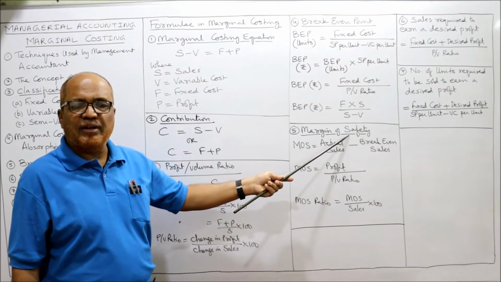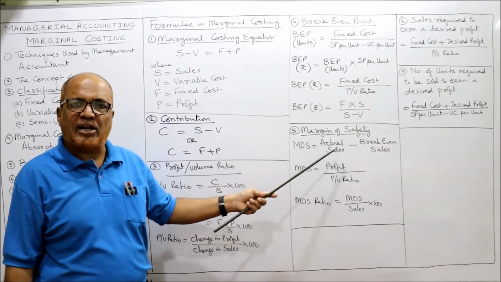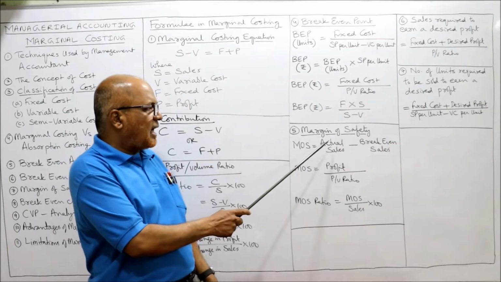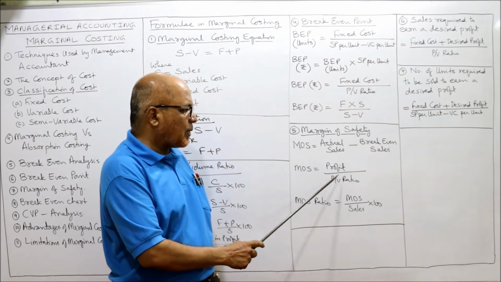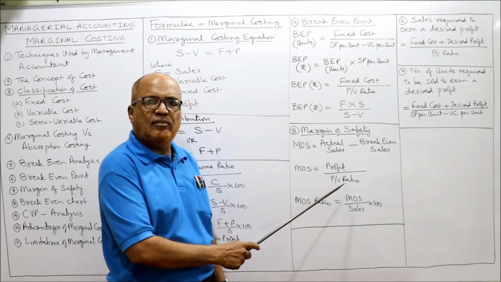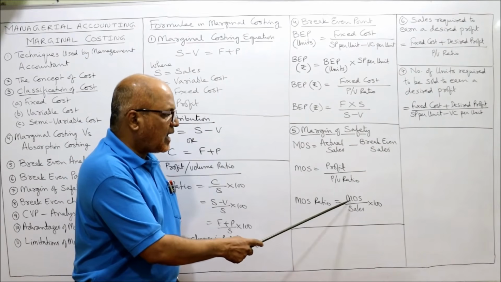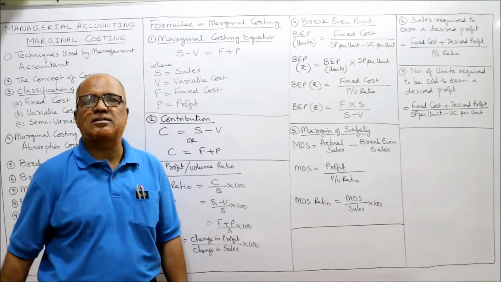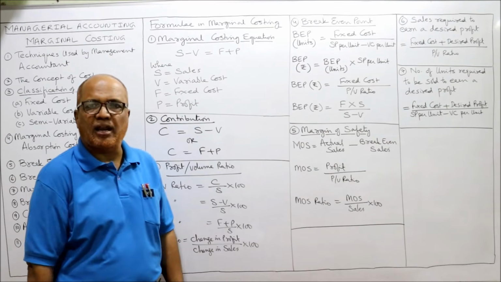Now margin of safety. The excess of actual sales over BEP sales, that is called margin of safety. So margin of safety formula, actual sales minus break-even sales. Similarly, MOS is equal to profit by PV ratio. Both formulas will give you the same answer. If it is asking you MOS ratio, then the formula is MOS by sales into 100. You will get MOS ratio.